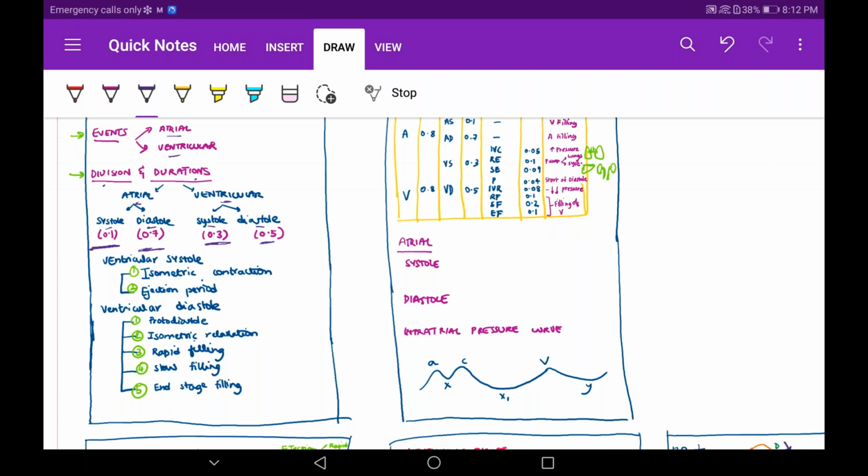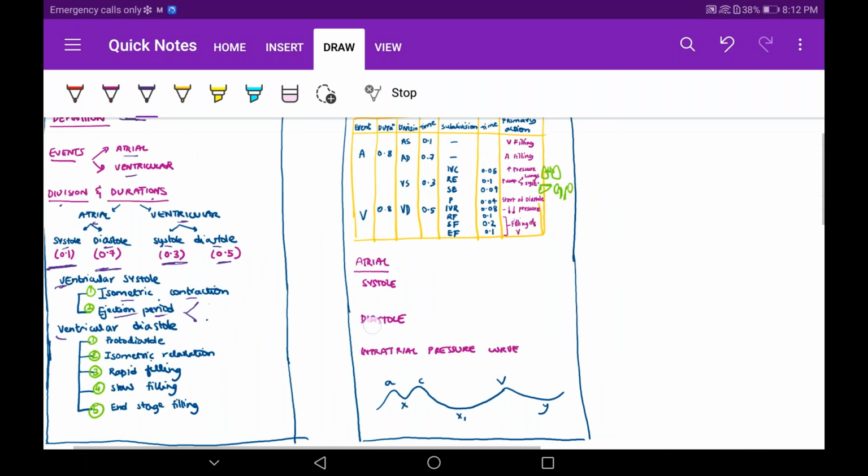You wrote this. Now just write the subdivisions. Ventricular means subdivisions. Ventricular systole consists of isovolumetric contraction and ejection period. Again, you have two: rapid ejection, reduced ejection. Again, ventricular diastole is divided into 5 phases. Understood this first page? This is how you have to write in the exam.